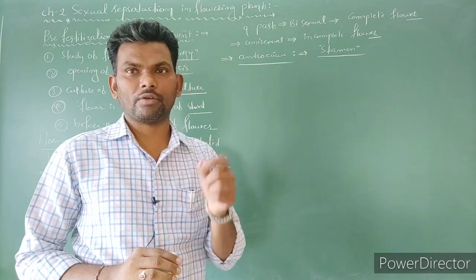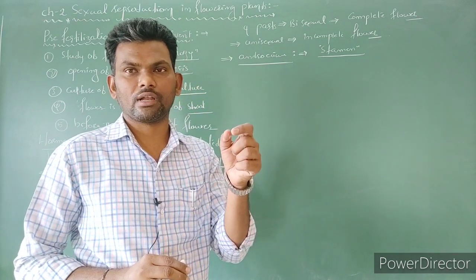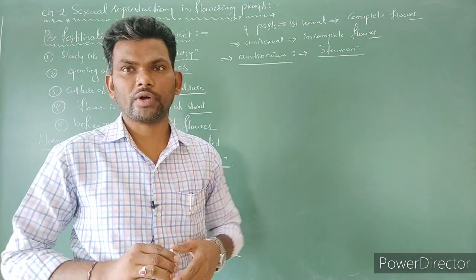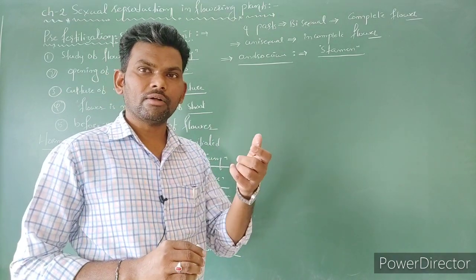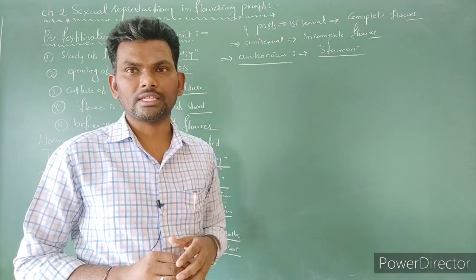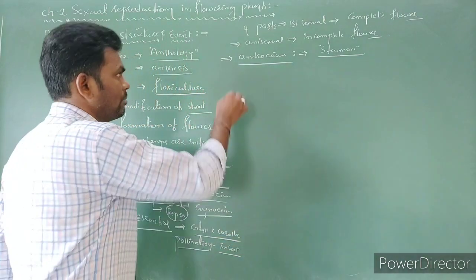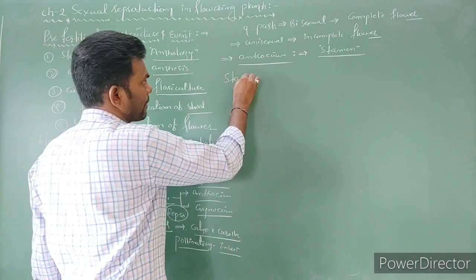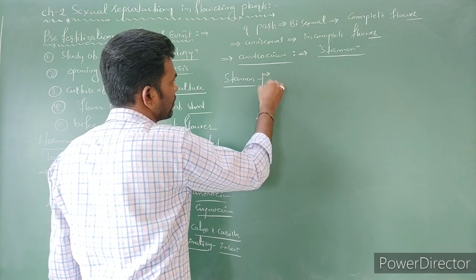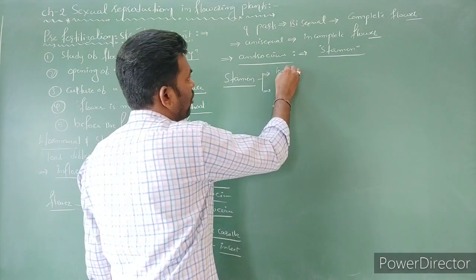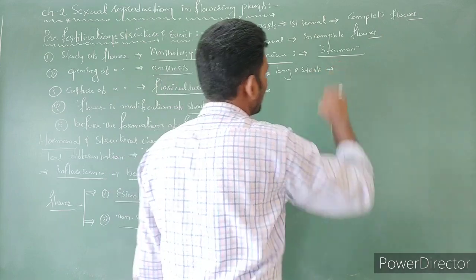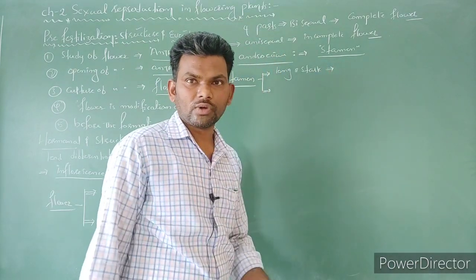The first part, the long stalk-like structure, is called the filament. The second, the swollen and lobed part, is called the anther.